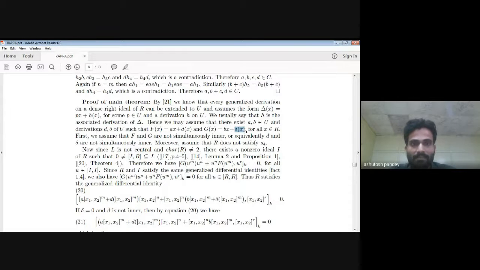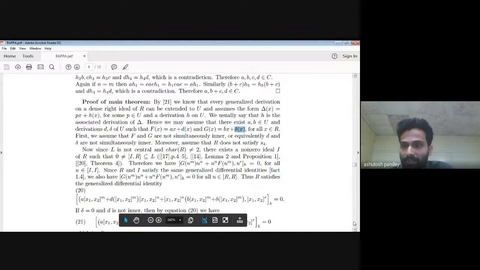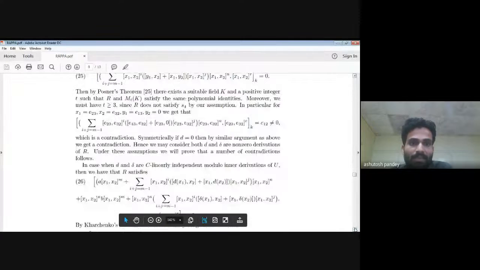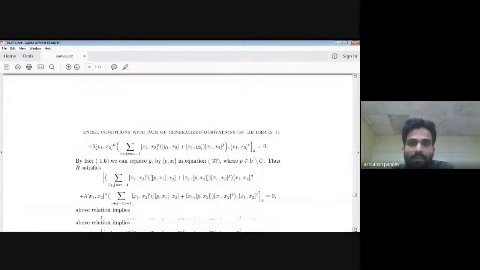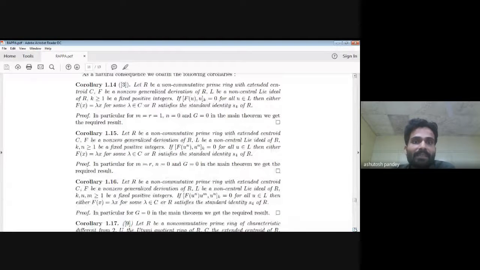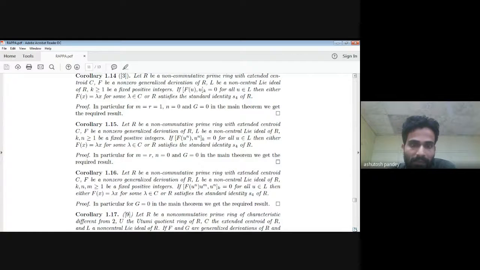So this is all about my paper. These are the corollaries of this result. This result generalizes all of the previous works. So these are all the corollaries of this result.